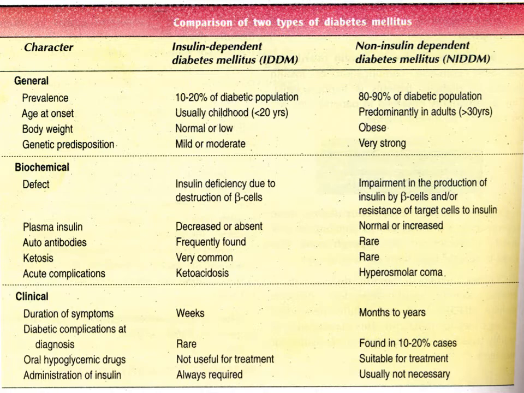The acute complication of type 1 diabetes mellitus is ketoacidosis, whereas hyperosmolar coma is the most important acute complication in type 2 diabetes mellitus. Oral hypoglycemic drugs are not useful from the treatment point of view in type 1 diabetes mellitus, whereas they are the main line of treatment in case of type 2 diabetes mellitus. Administration of insulin is required for type 1 diabetes mellitus, whereas it is usually not necessary in type 2 diabetes mellitus because insulin is already there in normal or increased concentration. So there is no requirement of insulin in type 2 diabetes mellitus.